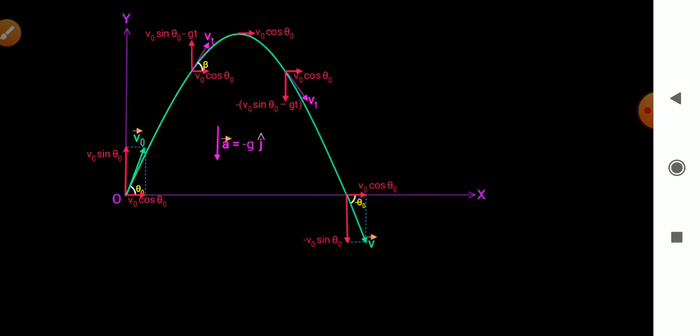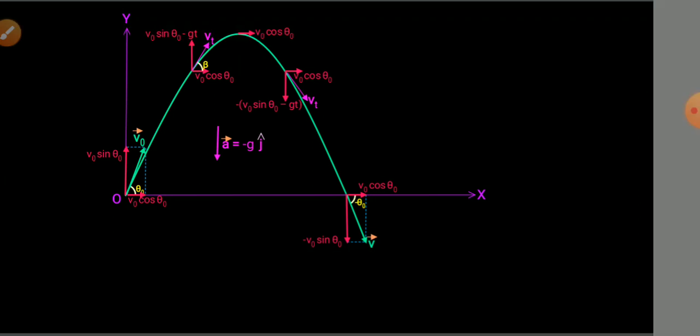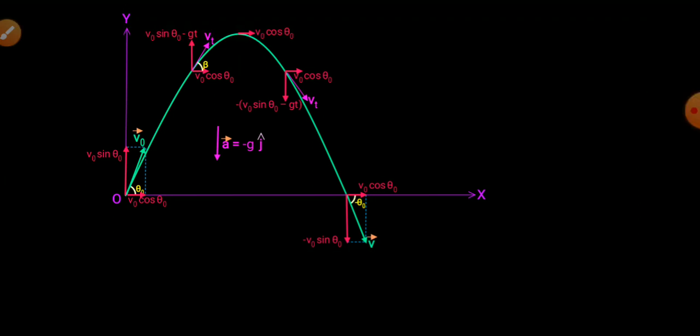Right? The body moves under the constant gravitational acceleration, acting vertically downward. Therefore, the horizontal velocity ux remains unchanged throughout the motion. Right? So after time t, object reaches at this point.